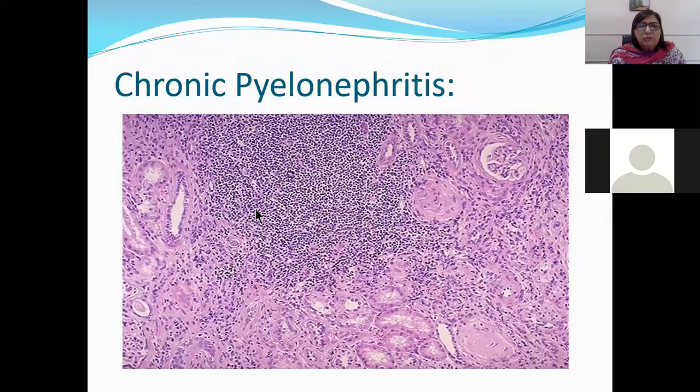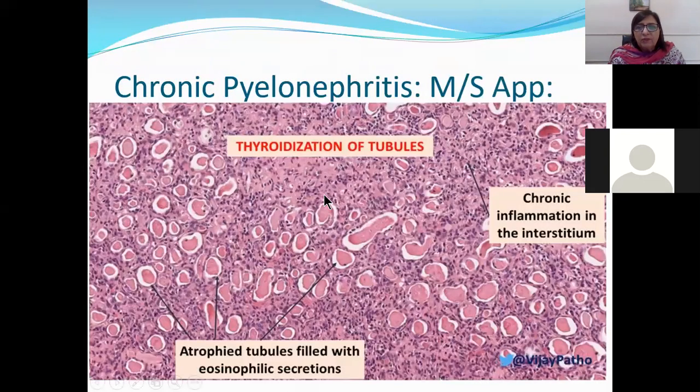Okay, this is another beautiful picture of chronic pyelonephritis. I should not call it beautiful, but it's a very textbook picture. Atrophic tubules filled with eosinophilic secretion, which is called thyroidization of tubules. Chronic inflammatory infiltrate in the interstitium. No glomerulus is seen. So you have to remember all these slides. Any one of these slides can be your OSPE slide, except the one which is not showing any tubules normally.